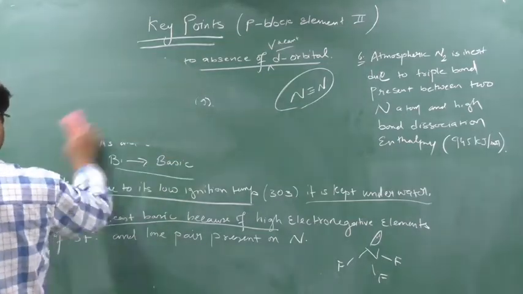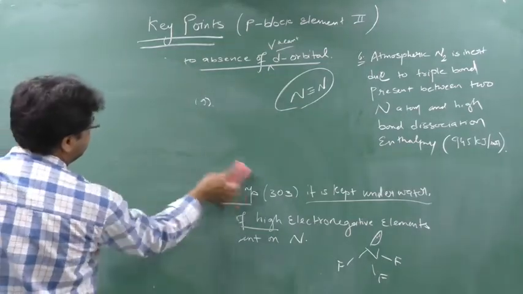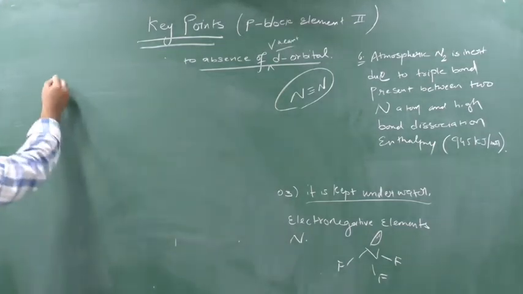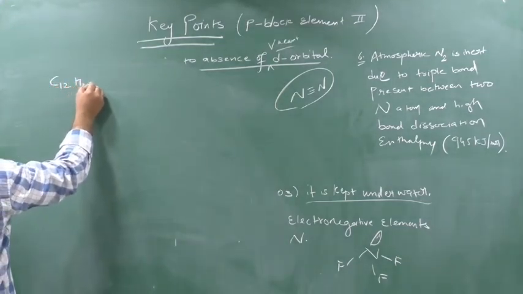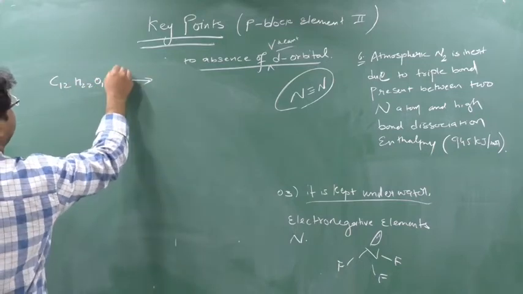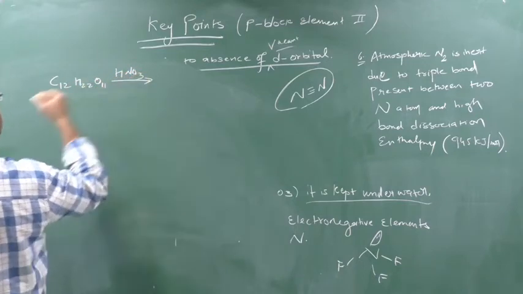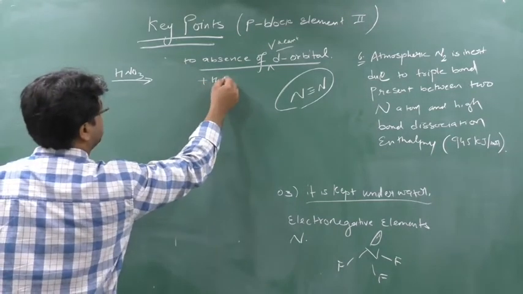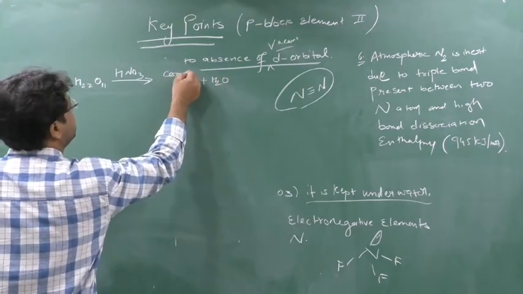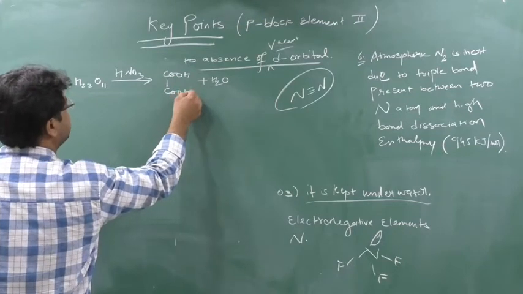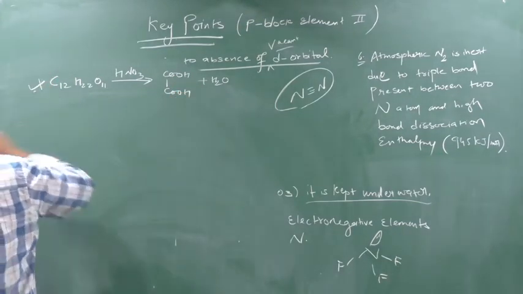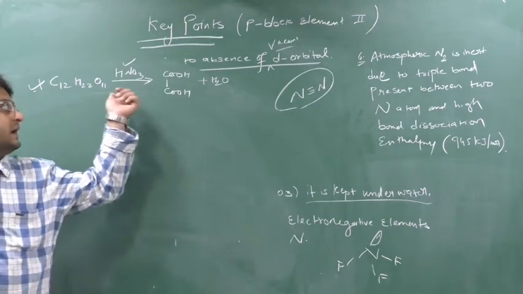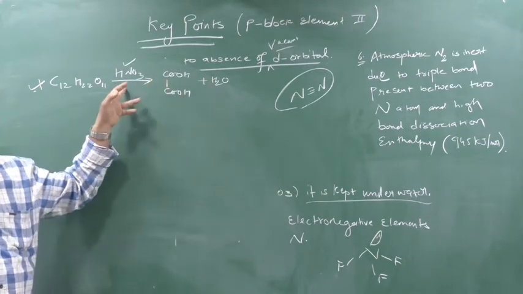On reacting C12H22O11 with nitric acid, it forms oxalic acid with the removal of water. It forms what? Oxalic acid. This is very important, please remember this. And who is working here? Nitric acid as an oxidant. See, nitric acid is removing the water, means it is acting as a dehydrating agent.